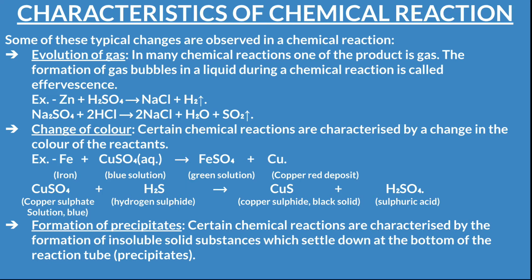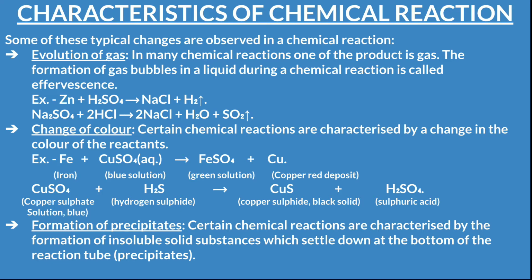Okay. Again, another example is copper sulfate solution. The blue copper sulfate solution reacts with hydrogen sulfide gas to form copper sulfide. That is, black copper sulfide is formed. So blue copper sulfate solution becomes black copper sulfide, a black solid. Okay, it becomes solid. Solution becomes solid, and sulfuric acid is formed. Okay, so there is a change of color. Then the third point which we observe in a chemical reaction is formation of precipitates.